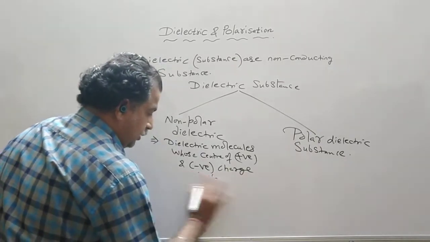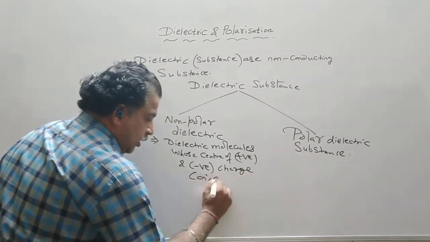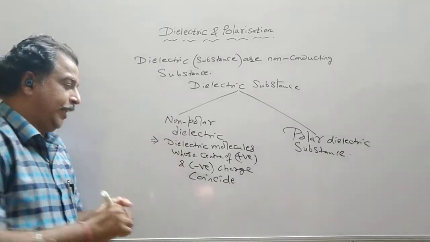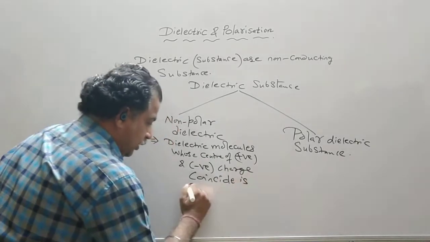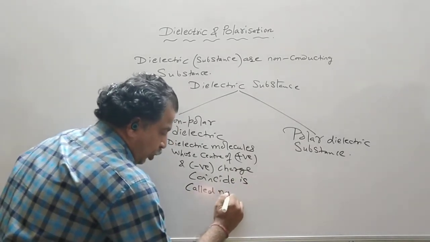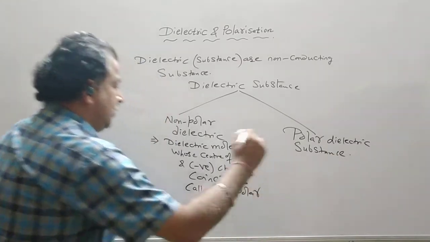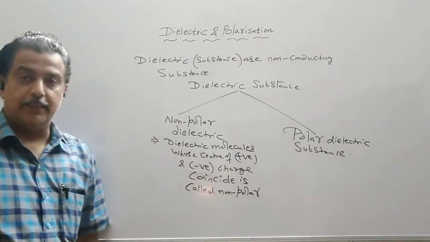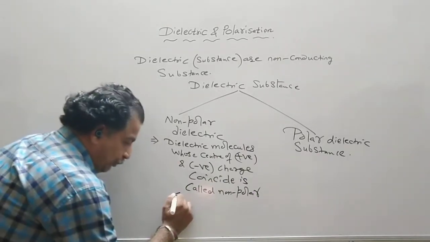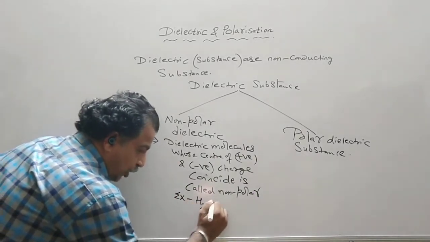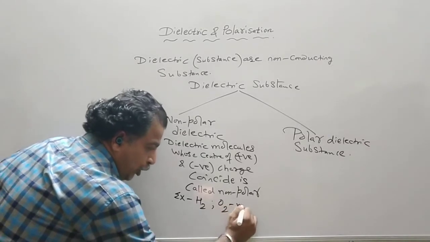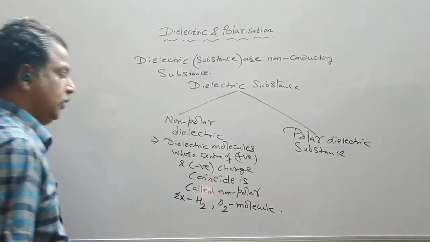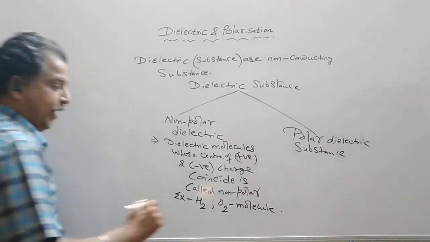Dielectric molecules whose positive and negative charge centers coincide are called non-polar. Now, what does it mean for the centers of positive and negative charge to coincide? Examples of non-polar dielectrics are the H2 molecule and the O2 molecule.